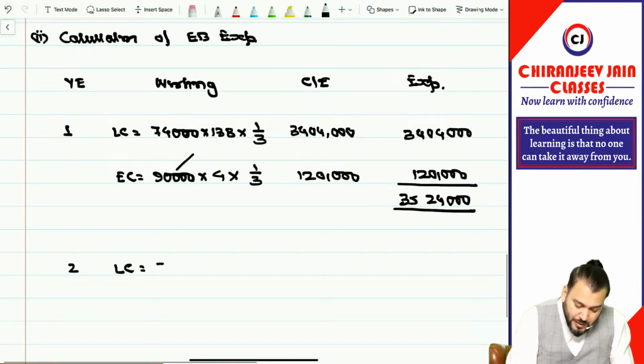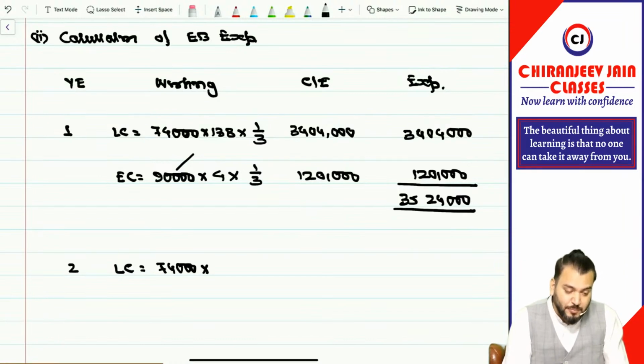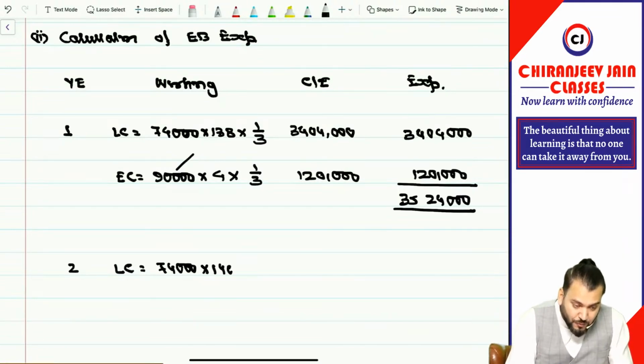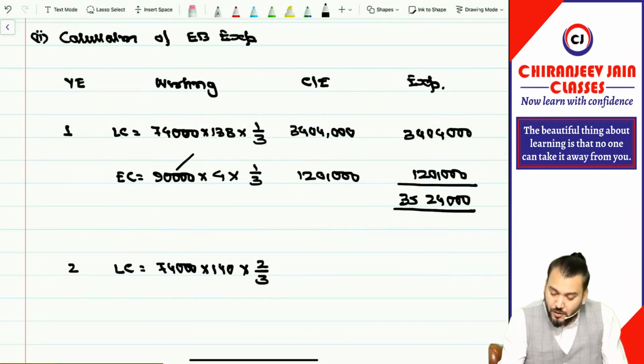Liability component. Can I say once again it will be 74,000, and now the fair value has changed from 138 to 140. So we'll do 2 by 3. Correct. So 74,000 into 140 into 2 divided by 3 is coming how much? Can I say it is coming 69 lakh 6,667?